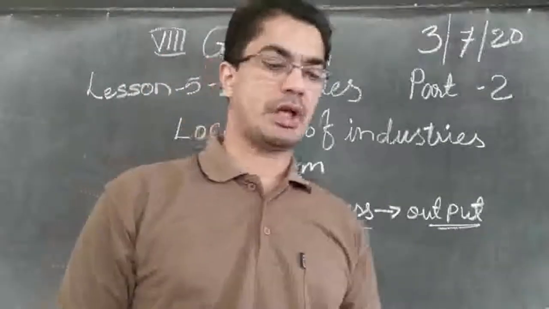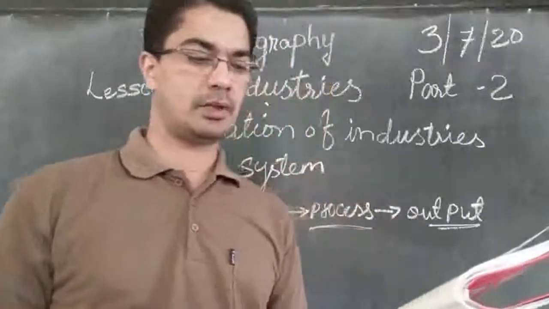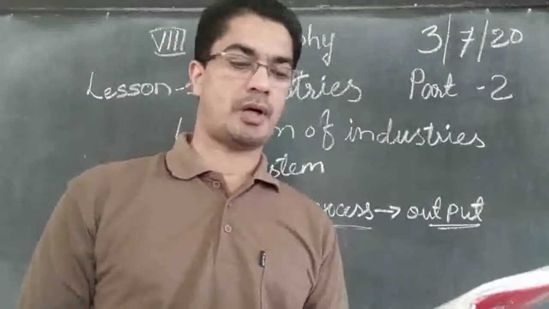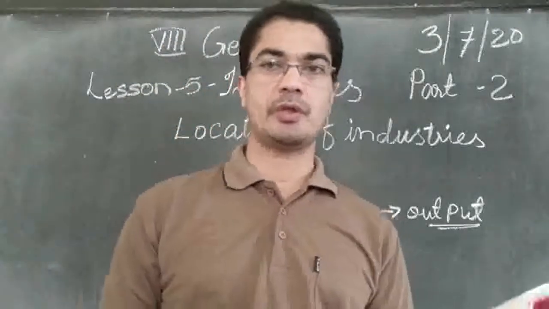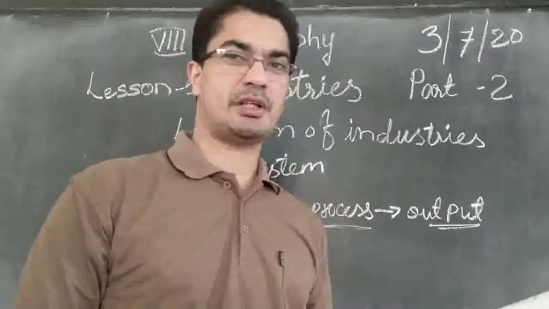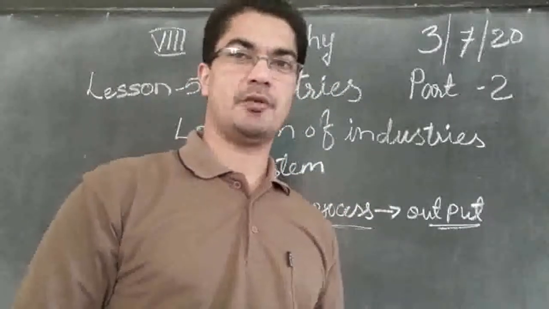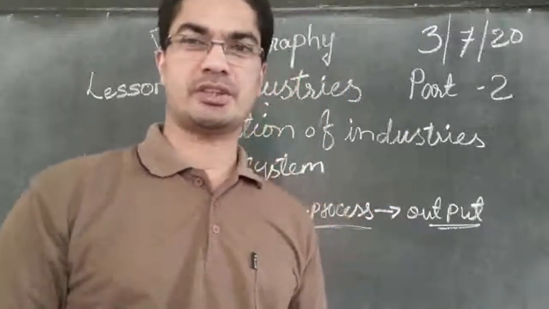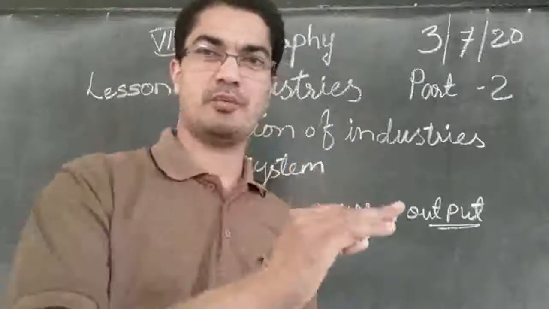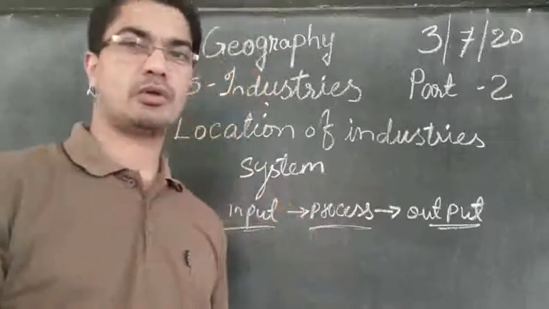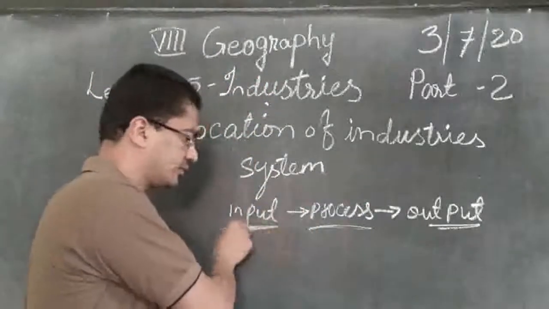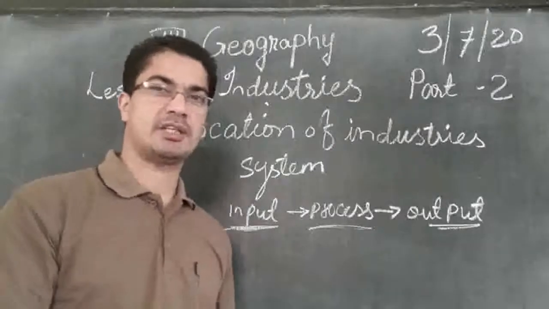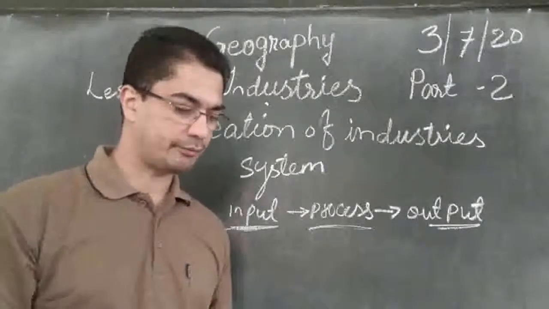So the inputs are the raw materials, labor, cost of land, transport, power and infrastructure. So in the beginning we need to put in so many things. We need raw materials, we need capital, we need labor charge, we need transportation service. All these things that we arrange in the beginning, that is all called inputs. The building that we make, the land that we purchase, all that is called input.